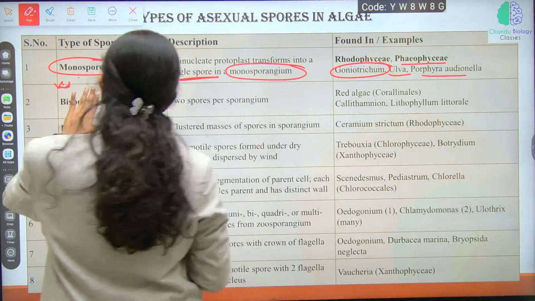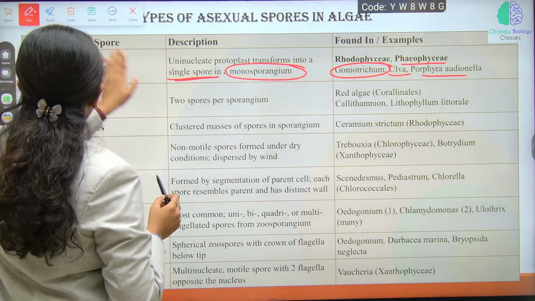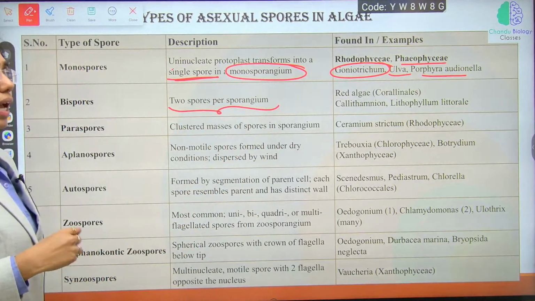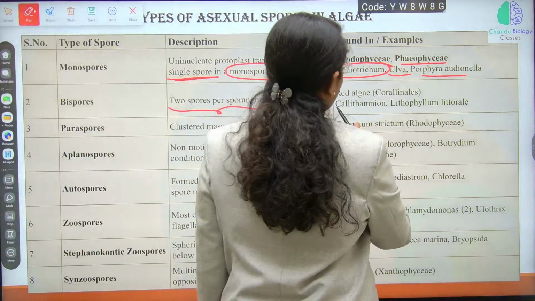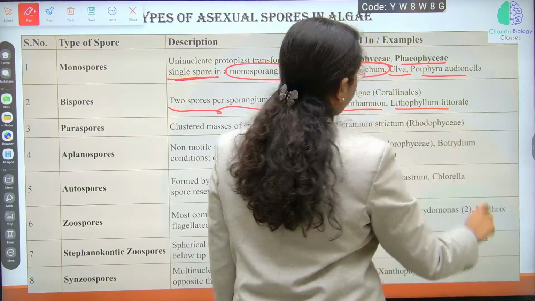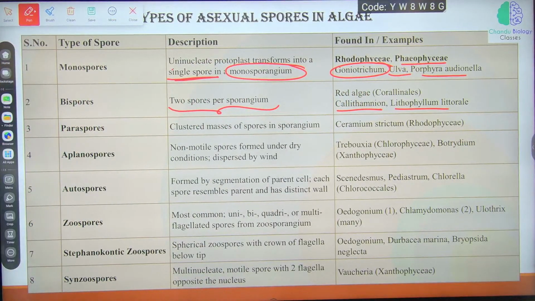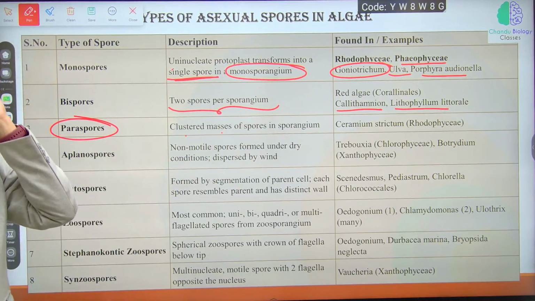Next, bispores. Two spores are present per sporangium. Okay, per sporangium, two spores are present. Examples if you see red algae, Callithamnion, Lithophyllum, these are the examples where the bisporic condition is observed. Paraspores. What are these paraspores? They are clustered masses of spores in the sporangium. Many spores.